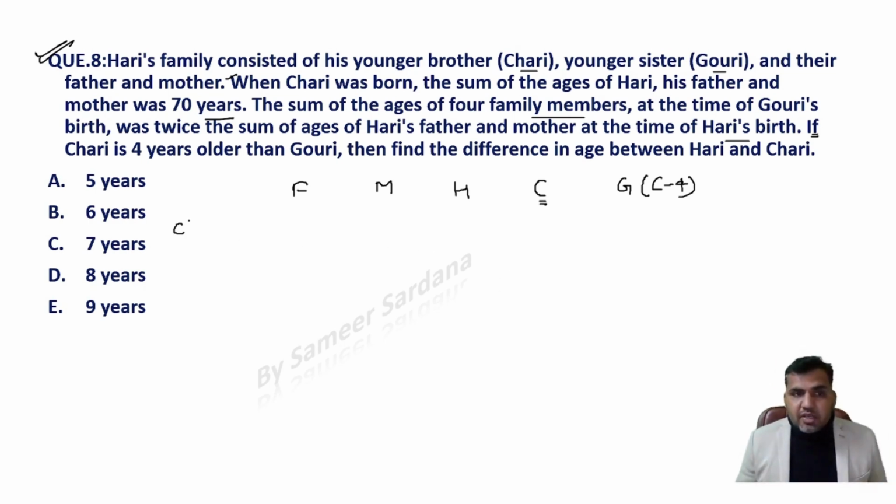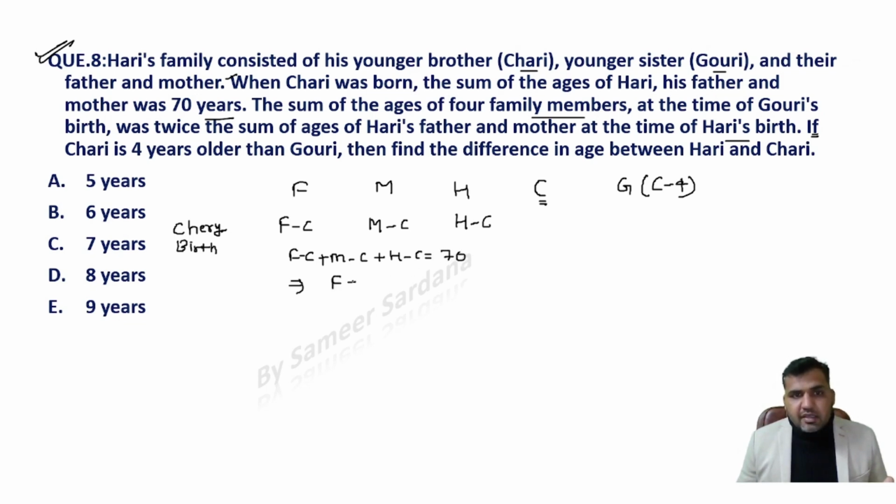Now see that at the time of Cherry's birth, the age of the father would be F minus C, because now the age of Cherry is C. So at the time of Cherry's birth, the father's age must be F minus C, mother's age must be M minus C, Harry's age must be H minus C, and it is given to us that the sum of these ages, F minus C plus M minus C plus H minus C, is 70.